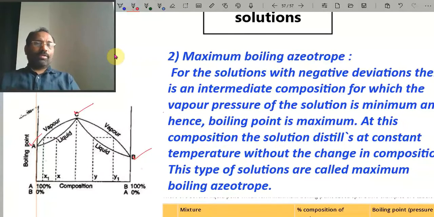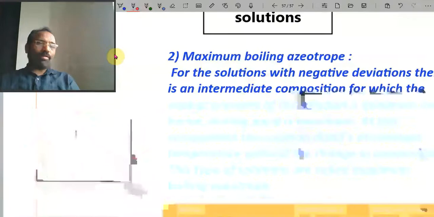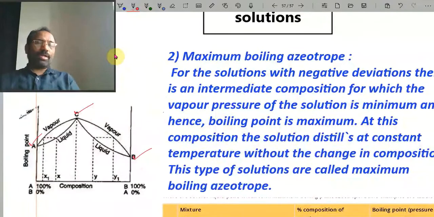So here you have to remember the graph also and the examples. In the previous advanced paper, they asked which of the following graphs indicates the maximum boiling point azeotropes. Therefore, everyone should remember this one.